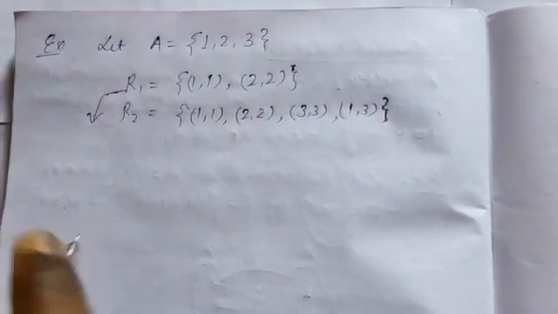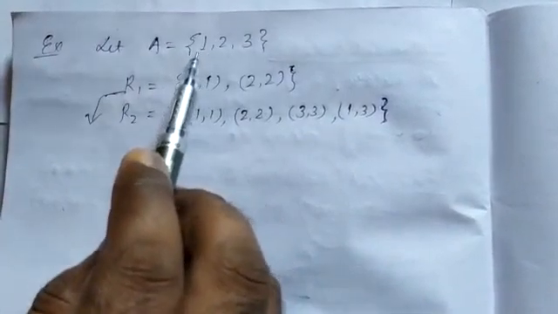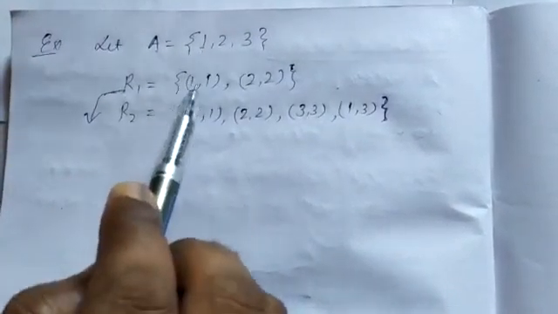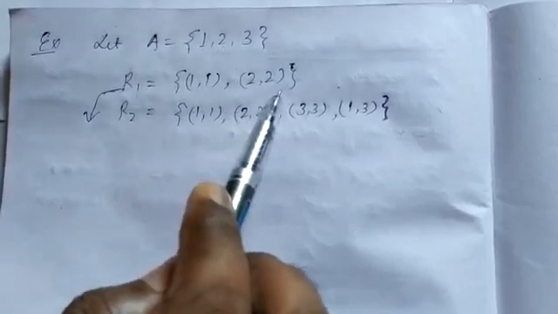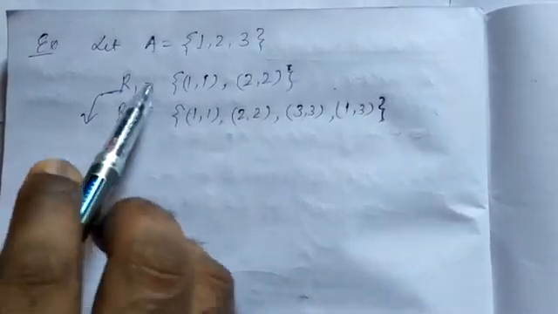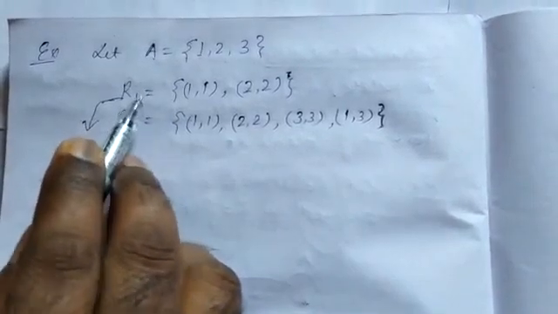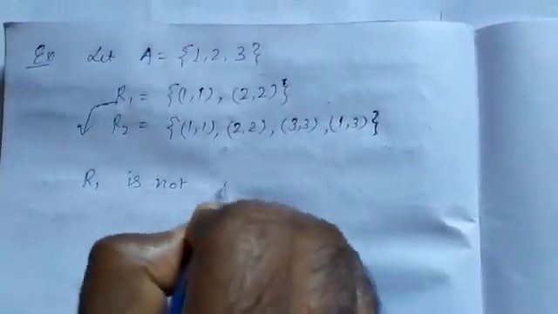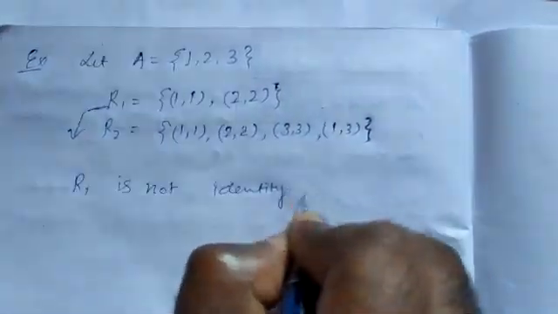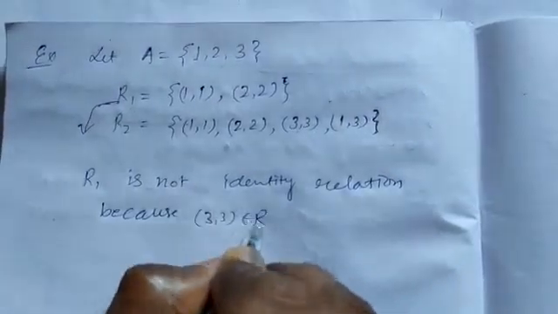The definition is, each element of set A is associated with itself, meaning (1,1), (2,2) and (3,3). Here (3,3) does not belong in R1. It means this is not identity relation because it does not fulfill the criteria of the identity relation. R1 is not identity relation because (3,3) does not belong in R1.